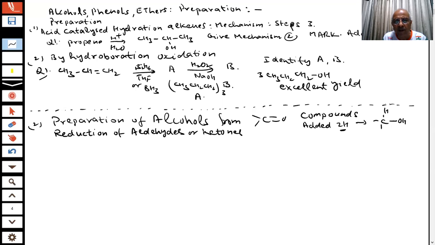Now the question is, you have to choose the reducing agents. What type of reducing agents are available in chemistry, students? This is a reduction reaction, so the next question will be, what reducing agents can I choose? Always the second part is coming before us. Can you name a few reducing agents which are used in chemistry, students?